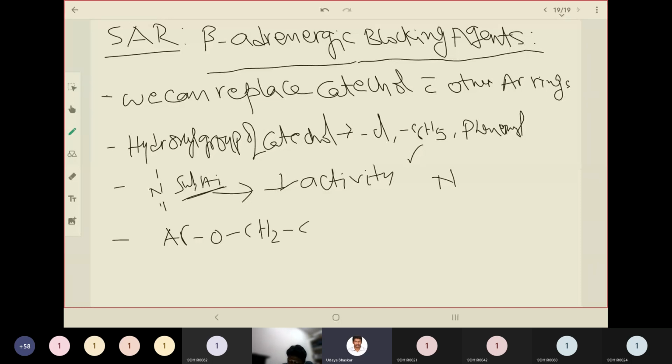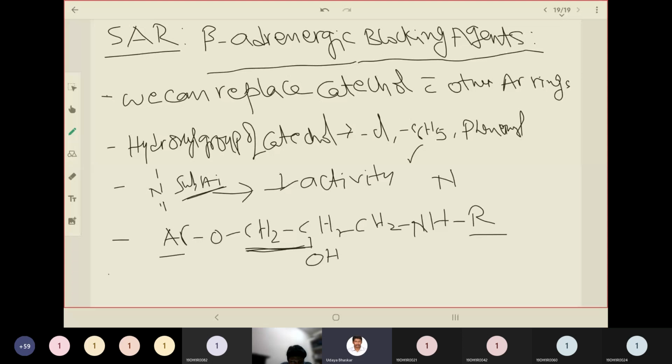It will include ethanolamines also. NHR. So the 2 carbon chain, that means a minimum of 2 carbons is essential.